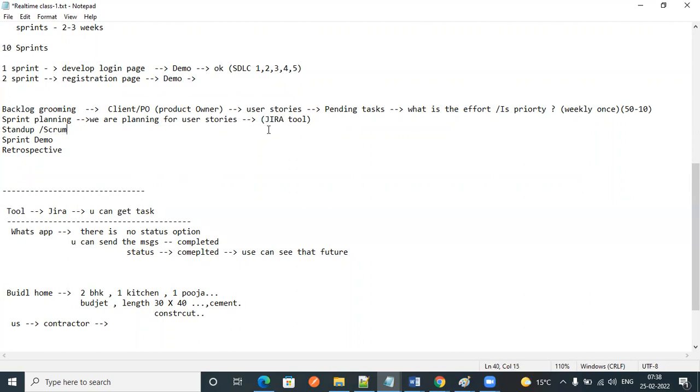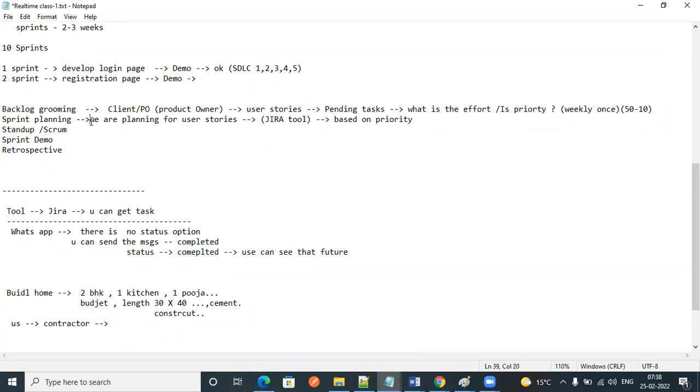Based on priority, the first module to be developed, whether a registration page, login page or any statement module, depends on the client requirement. Based on priority we will take the modules and work.